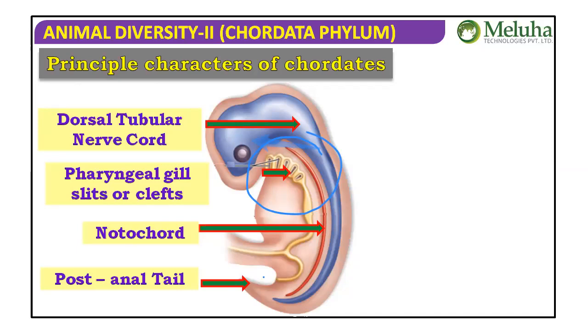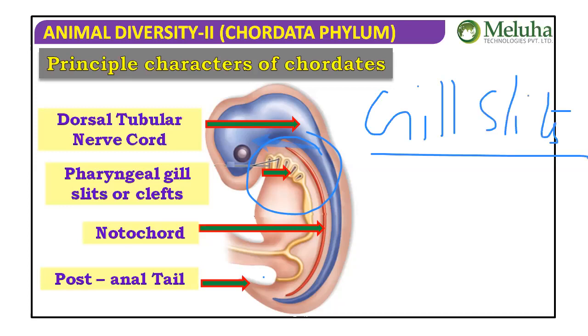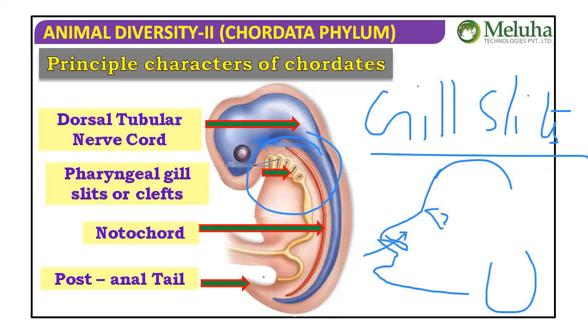But here people will get some confusion. Gill slits are not gills. You try to understand the difference. Gill slit and gill are different. For example, for a human being, a pair of nostrils is present. Nostrils are a slit to breathe the air inside. Then a pair of lungs is present. Lungs are for respiration. That's the difference.